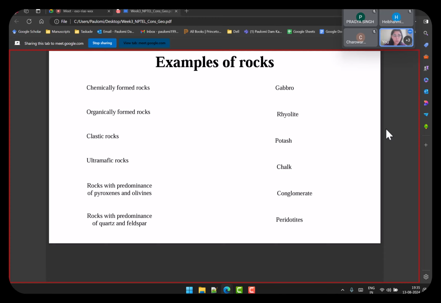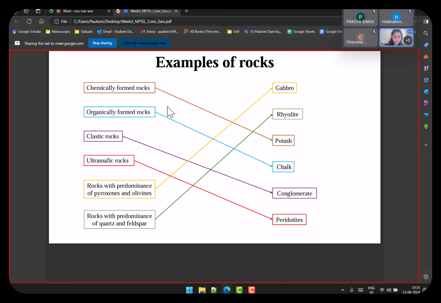So I will just give you the answers so that you can see. The chemically formed one was potash, organically formed was chalk, clastic was conglomerate, ultramafic was peridotite, the ones with pyroxene and olivine richness are gabbro, and quartz and feldspar was rhyolite. So what I have done here is I have summarized all the types of rock that were discussed in the lectures in these two slides.